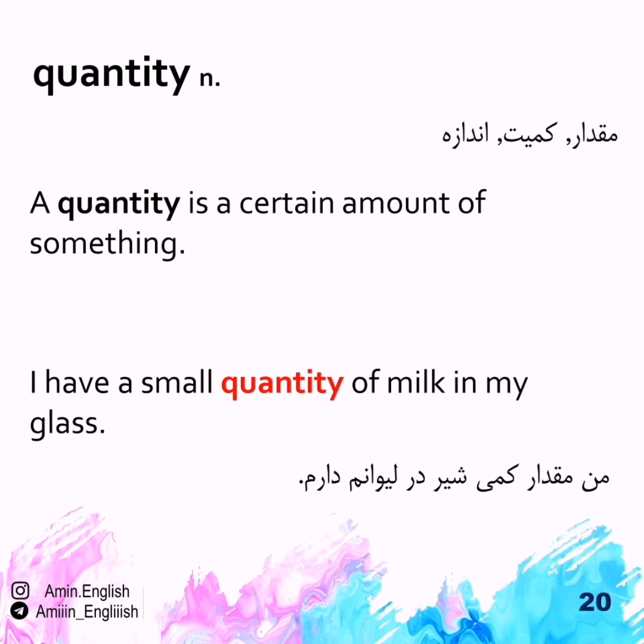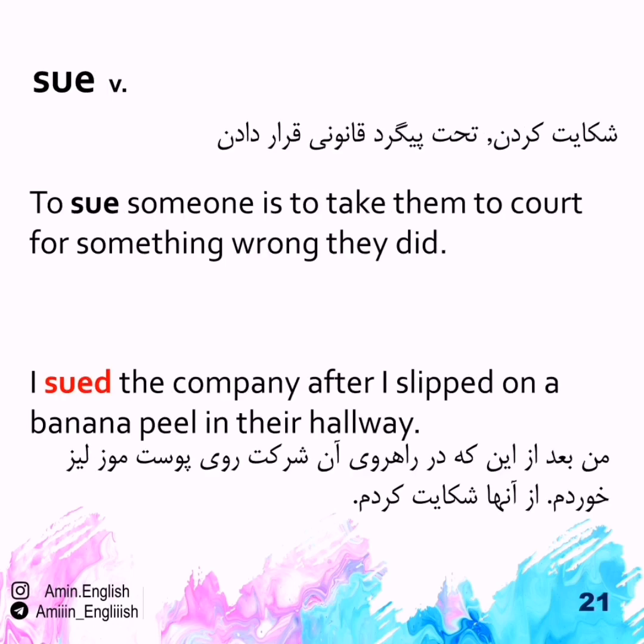Quantity. A quantity is a certain amount of something. I have a small quantity of milk in my glass. Sue. To sue is to take someone to court for some harmful action. I sued the company after I slipped on a banana peel in their hallway.